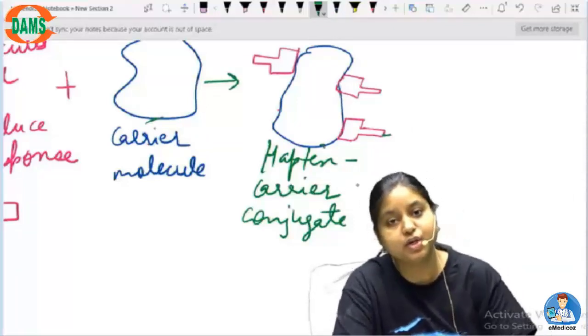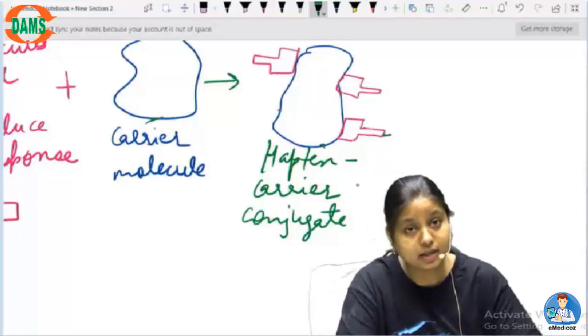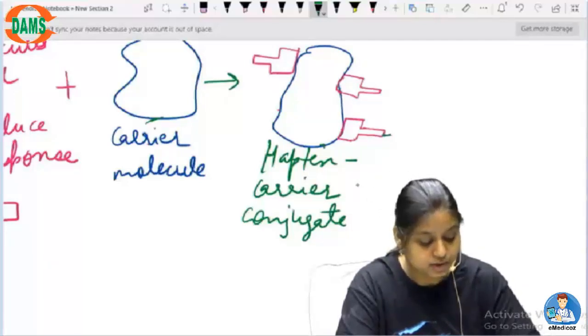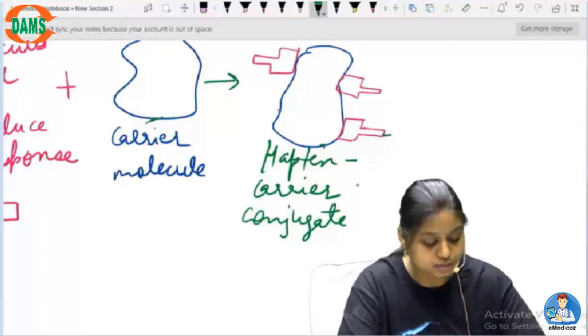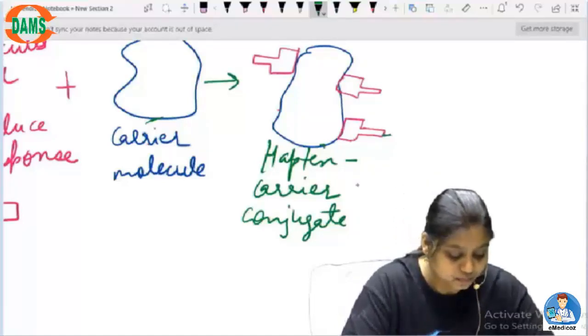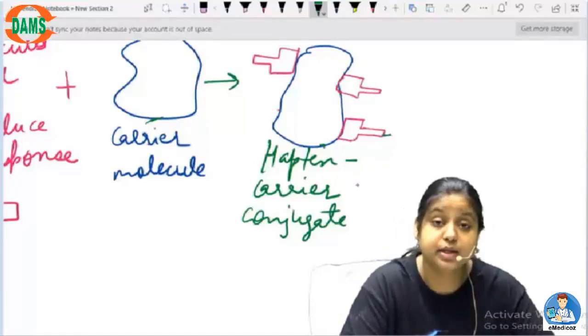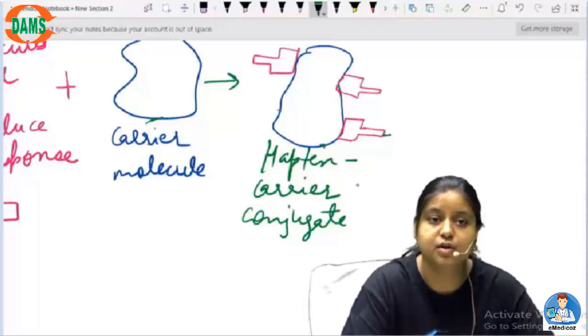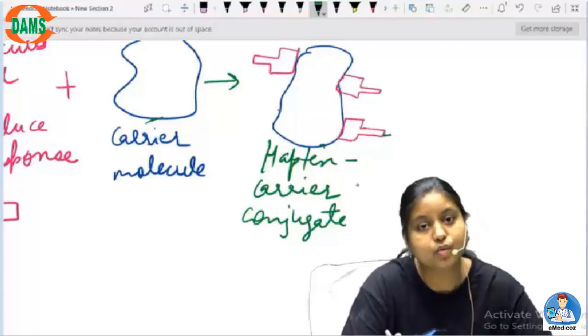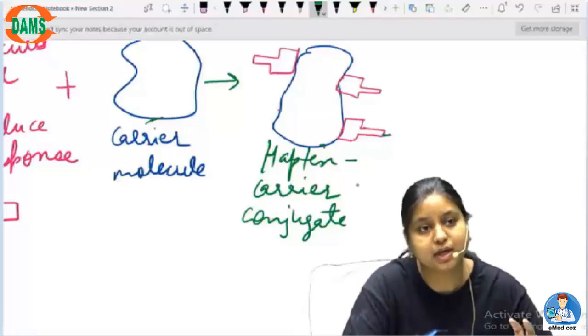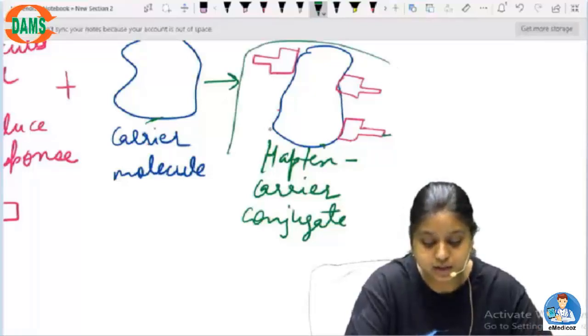Now this conjugate can create an immune response because it is now not that small. The carrier molecule can be any protein, anything with which the hapten molecule can bind. Protein is a very easy target because proteins have active sites, a lot of pockets where a particular molecule can go and bind. So then this hapten carrier conjugate is made.